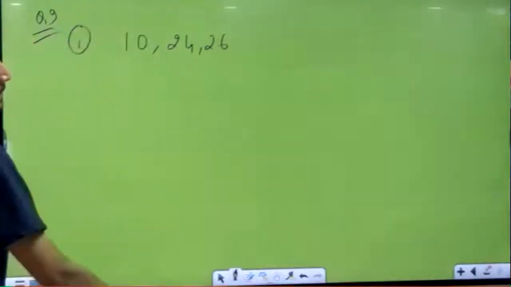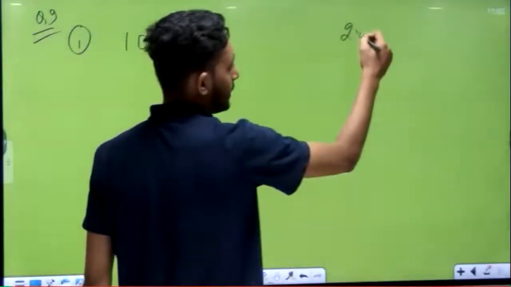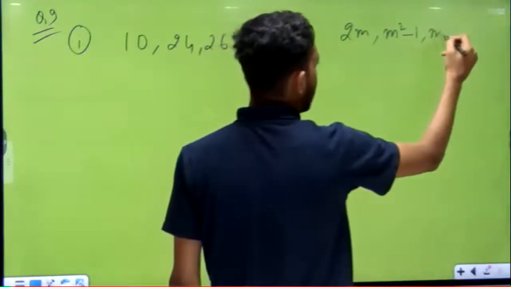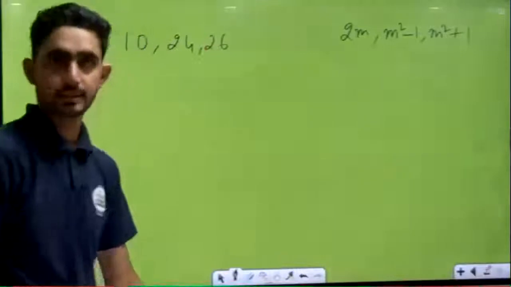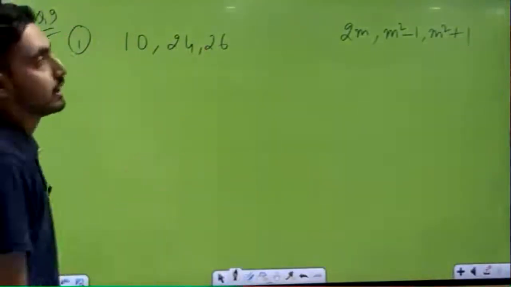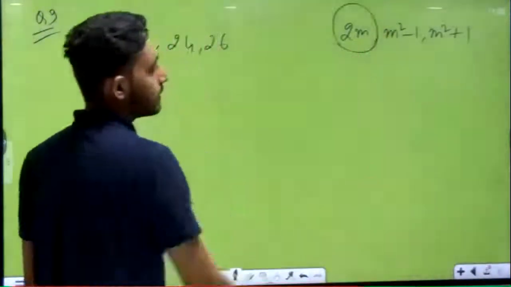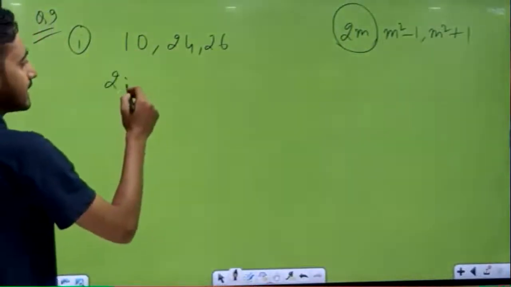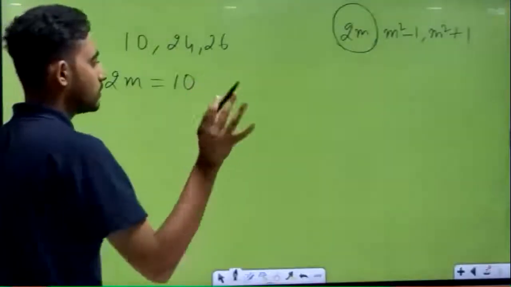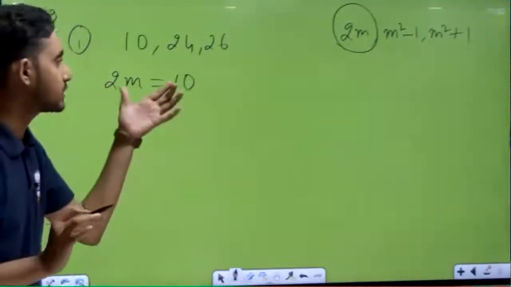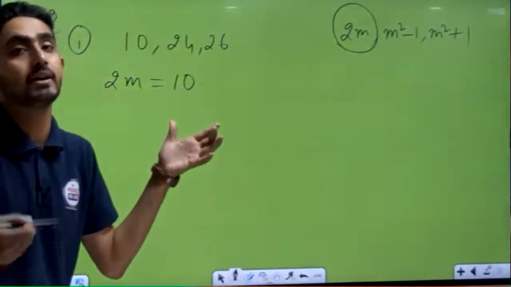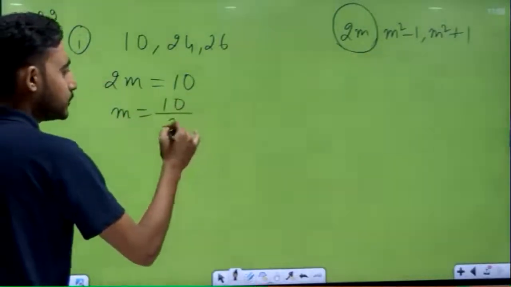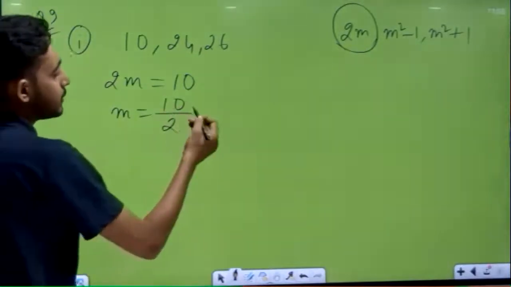So first of all, this three-part formula is very important: 2m, m square minus 1, and m square plus 1. First work here: this 2m, the first member, you have to equate to 10. So 2m is equal to 10, write down first of all. From this equation, we will find the value of m. So we can say m is equal to 10 divided by 2, and 10 divided by 2 is equal to 5.